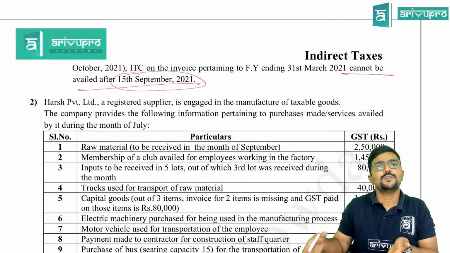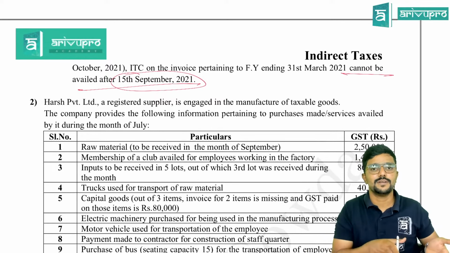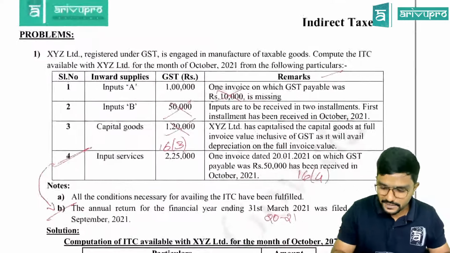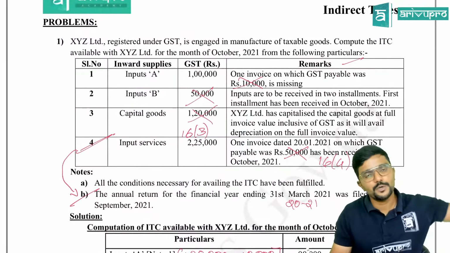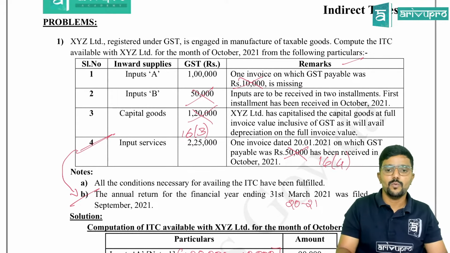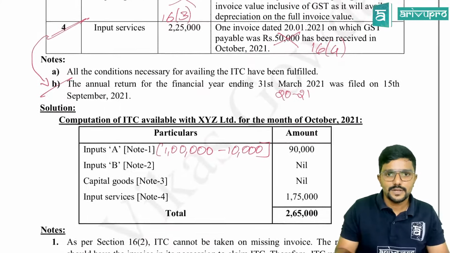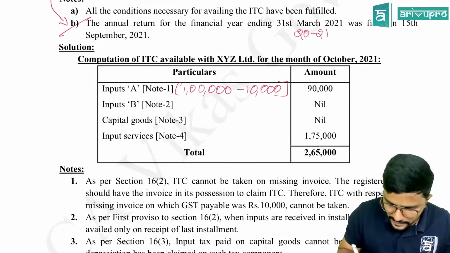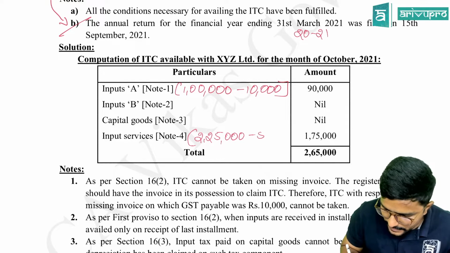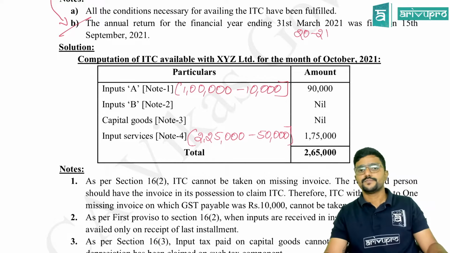We are already in October. October will come after September. So already the time limit is over. So can you claim the credit on this 50,000 invoice which is related to 20th Jan 21? No. Time is already over. So excluding it, 225 is the total credit. From that, 50,000 you cannot claim. Reduce it. The remaining you will claim.